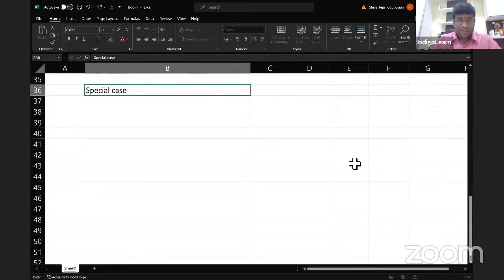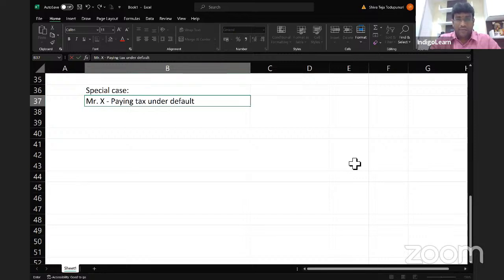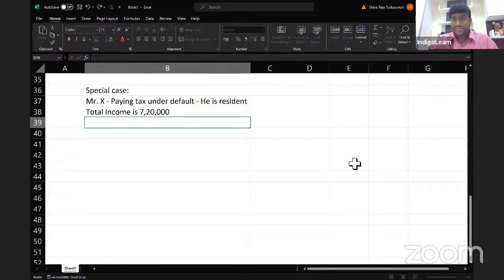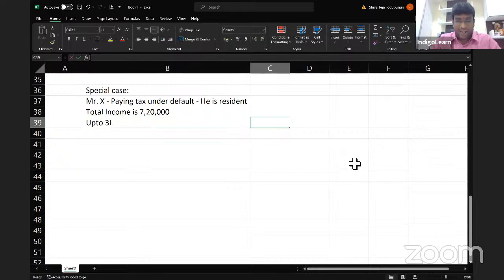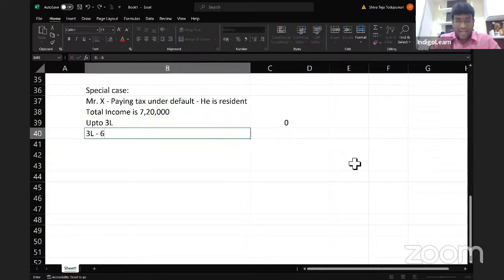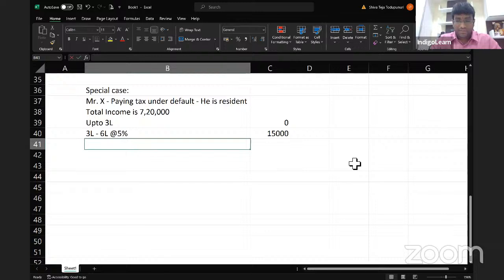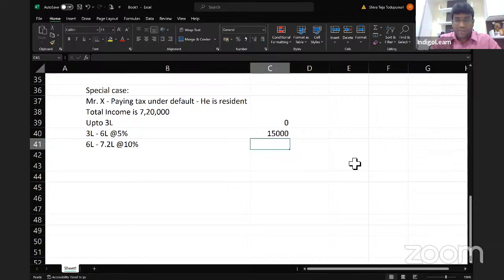Special case like this. One person, Mr. X, is paying tax under default regime and he is resident. Let us say, for example, total income is 7,20,000. How do we calculate tax? Up to 3 lakh it is 0. And 3 lakh to 6 lakh at the rate of 5%, which comes to 15,000. Next, 6 lakhs to 7.2 lakh at the rate of 10%, which comes to 12,000.